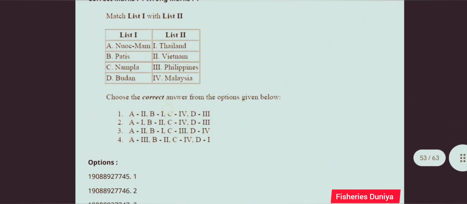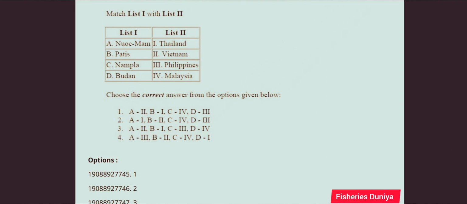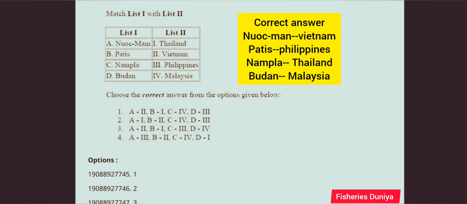Next question. Match list 1 with list 2. List 1: Nuoc Mam, Patis, Nampla, Budu. List 2: Thailand, Vietnam, Philippines, Malaysia. So in this question, the given options are all incorrect. The correct answer is A2 B3 C1 D4.